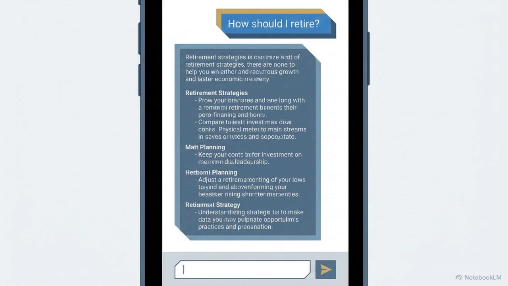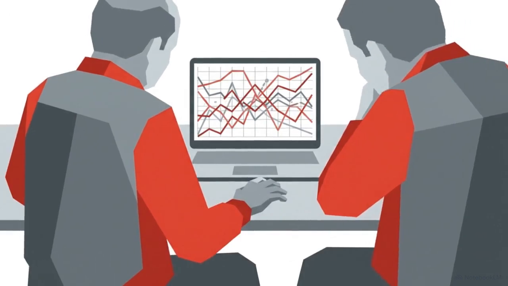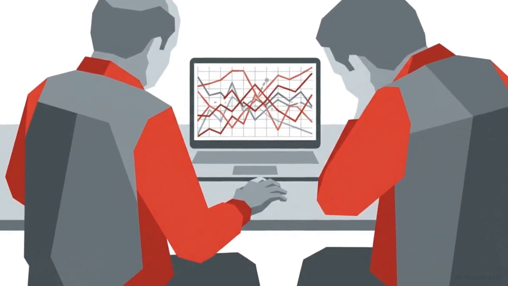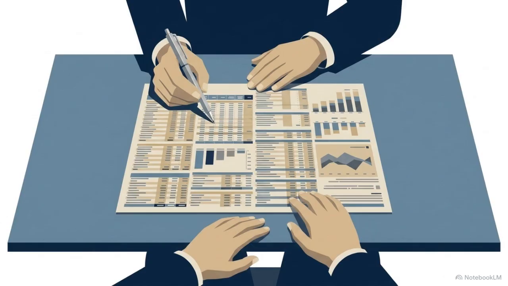Type, "How should I retire?" into a public chatbot, and you will likely get a confident, highly polished set of instructions. But relying on that broad question creates a dangerous environment for financial hallucinations, inventing facts and projecting outcomes that leave you severely underfunded. Human financial advisors provide a much safer route.